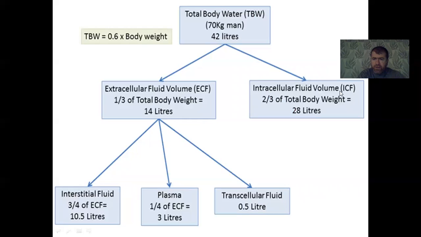Intracellular fluid represents two-thirds of the total body water. It means 28 liters from this 42 liters. And extracellular fluid volume represents one-third of total body water. It means 14 liters, and it is also divided into interstitial, plasma, and transcellular fluid. This is the distribution of fluid between different compartments in our body.